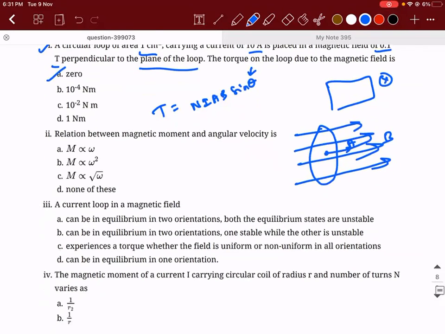So, the relation between magnetic moment and angular velocity. Magnetic moment is equal to I into A. Magnetic moment is equal to I into A. How can I write the area?